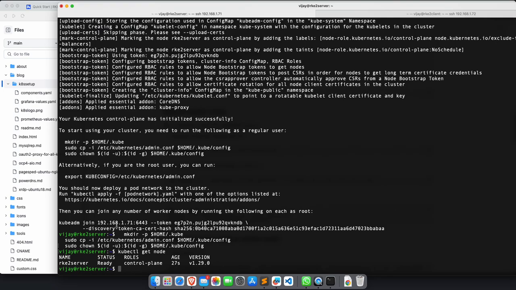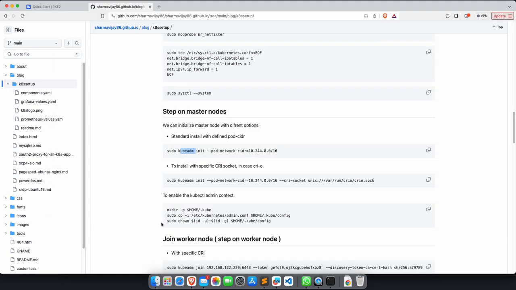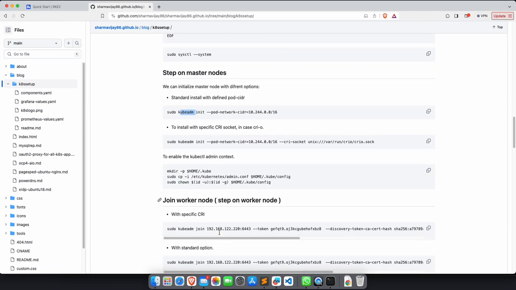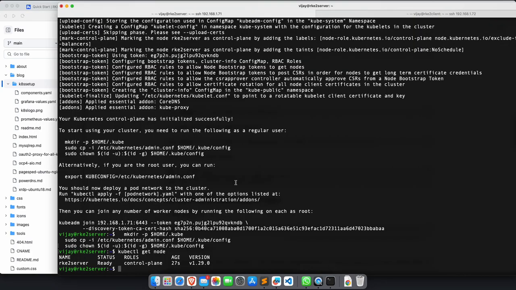Now I need to do the steps for the worker node. So if you go down here, right, for the worker node, how we can join. So if you see that sudo kubeadm, everything is fine, we just need to pass the CRI at the end. So what I'm gonna do is I'll simply copy this command from here up to this token, right?